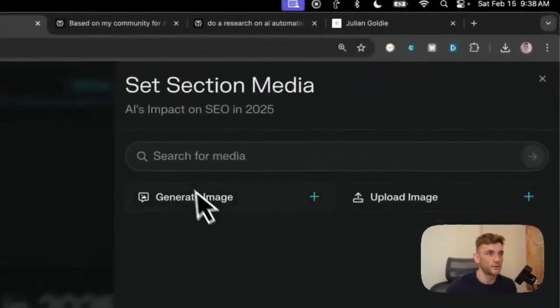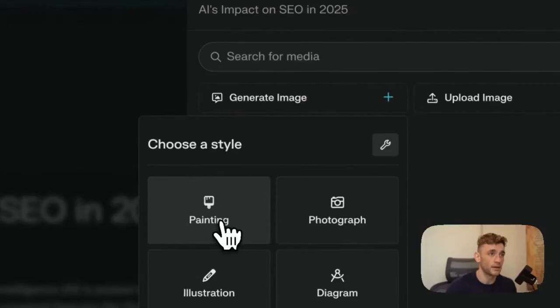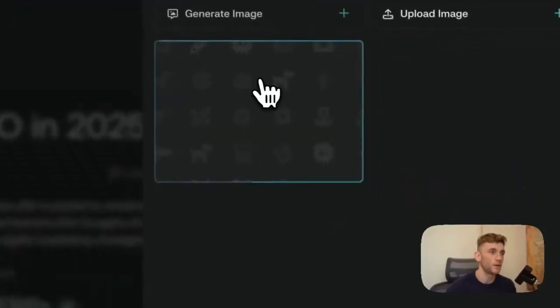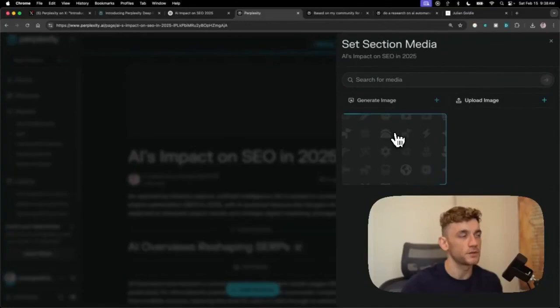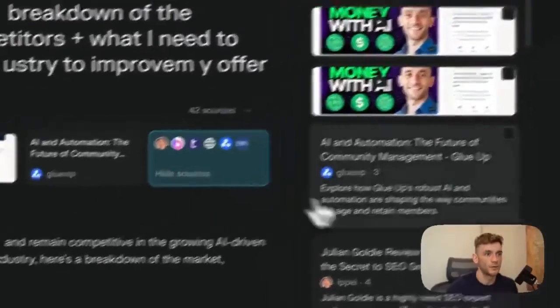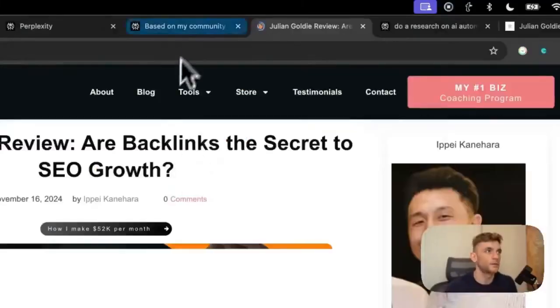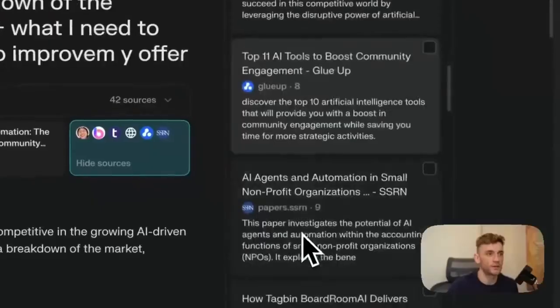You can actually generate the cover using AI. So if we click on generate image and then photograph, it will actually generate a cover image for our Perplexity page based on the original report that we created. Let's see what other sources it's used here. So it's using some pretty irrelevant stuff as well from the list that I can see. Not bad. To be fair, the reports are not bad.